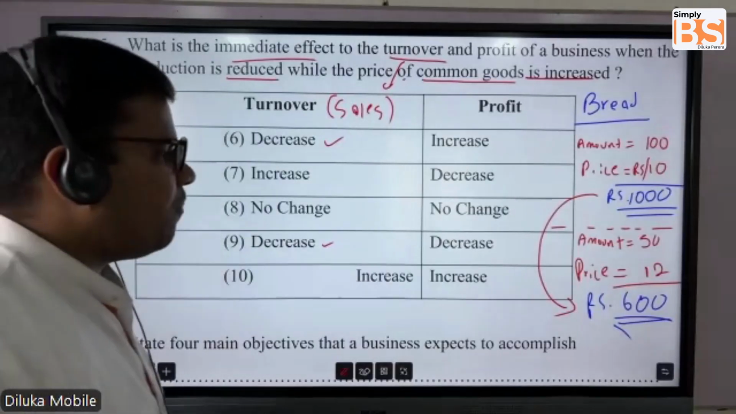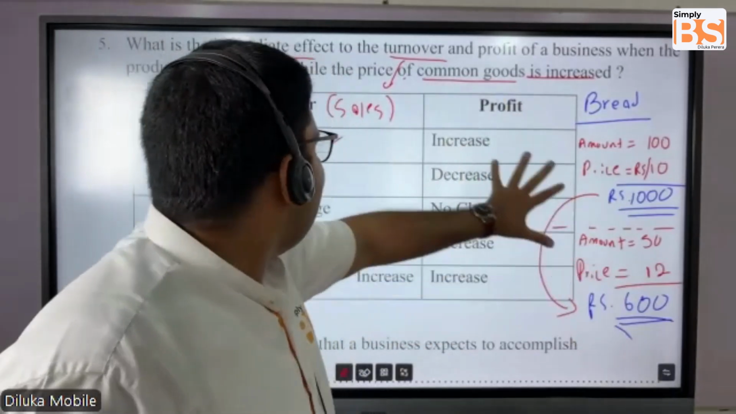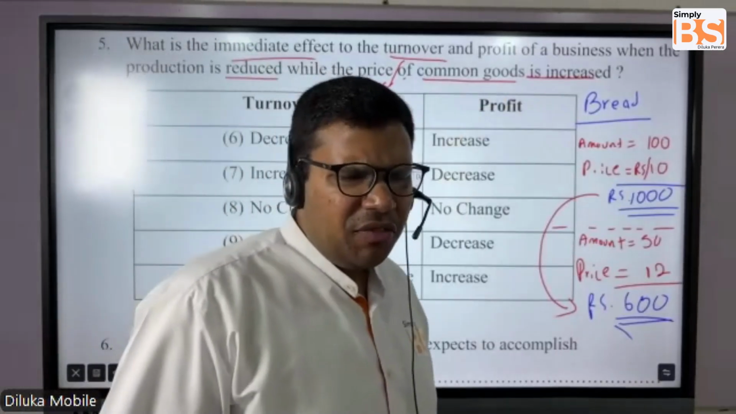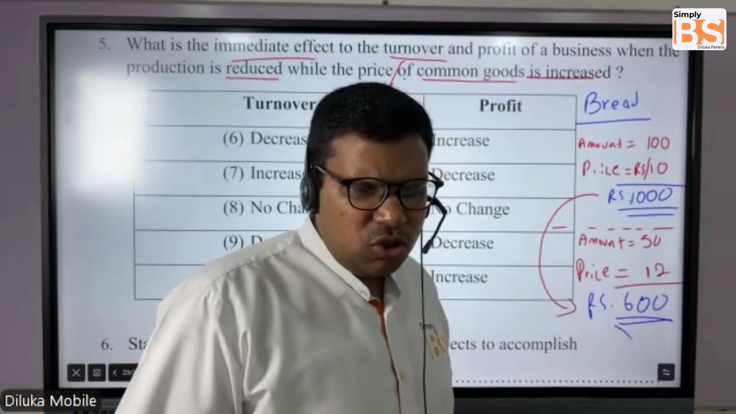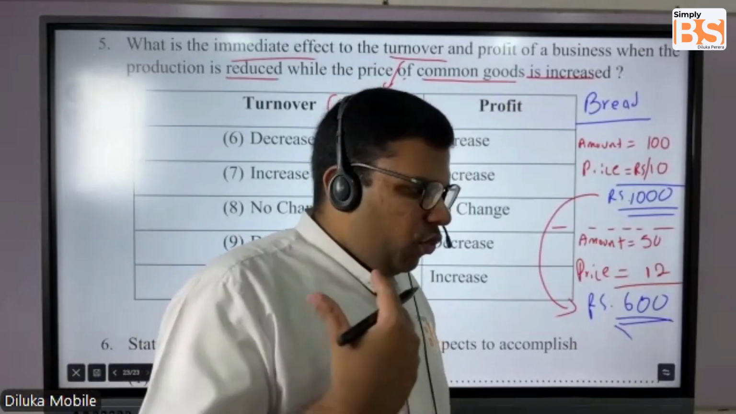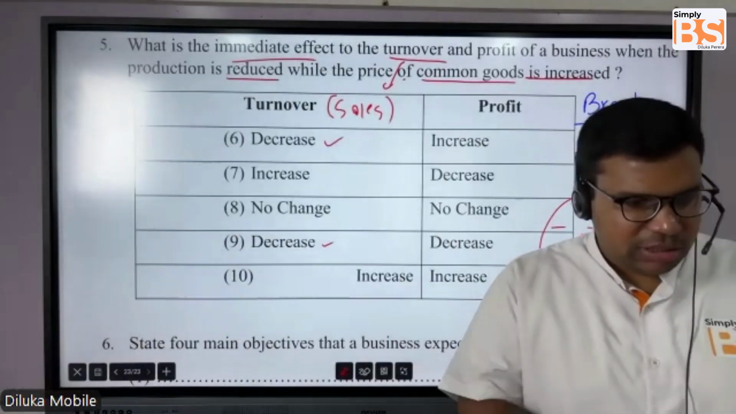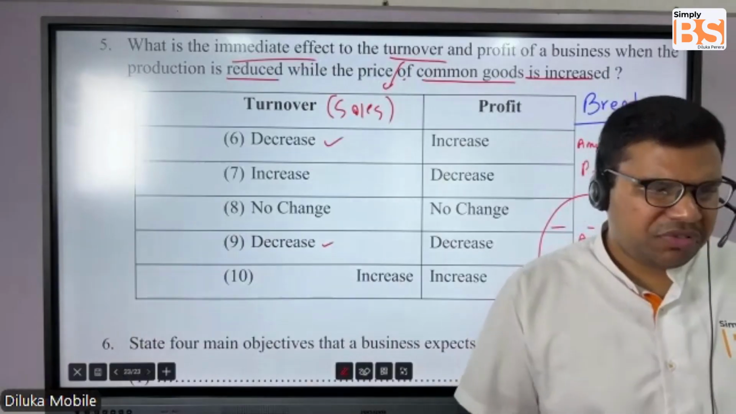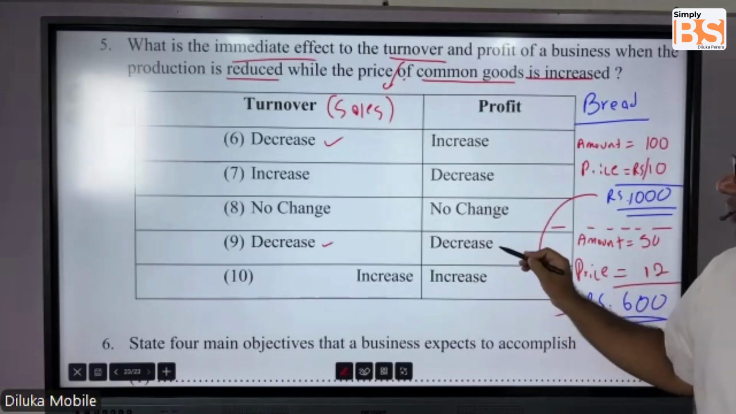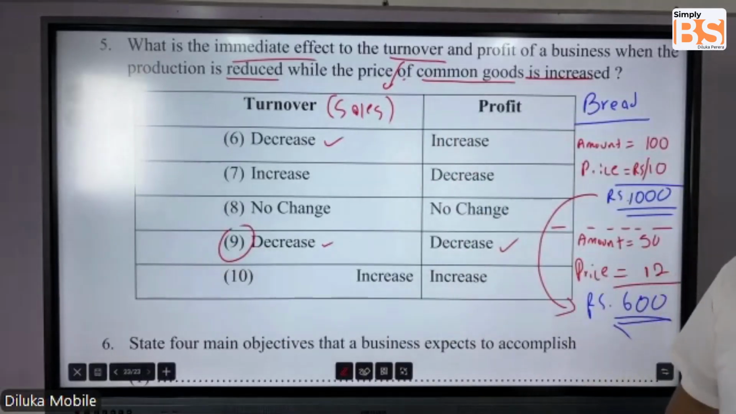Now, if your sales turnover is going down, what will happen to your profit also at the end of the day? It will also decrease, no? It will also decrease, because now when you are into bread manufacturing, there are certain costs that will be fixed. There's not much of a change. So as a result of it, your profit will also decrease. So the answer is answer number 9. Good. So that's how you think.